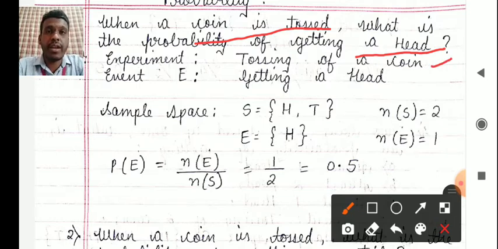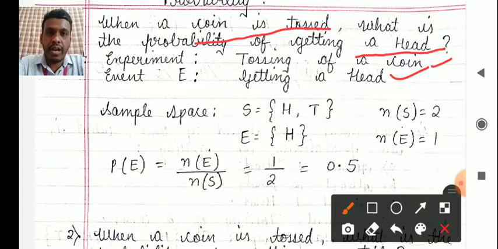What is the event that we are interested in? We are interested in getting a head, right? That is the event. See, the experiment is what you are doing, and what you are interested in finding is your event. Okay, so the event is getting a head. They have asked the probability of getting a head. Now what will be your sample space?